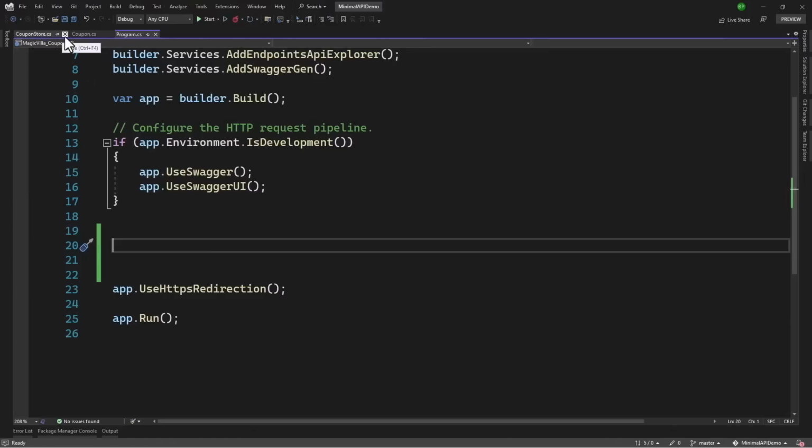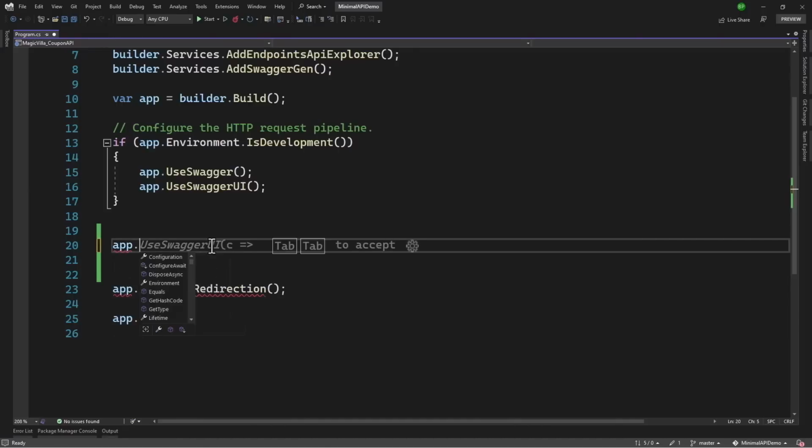Now that we have coupon store and coupon model, it is time to add the first endpoint that will retrieve all the coupon. So we will say app.MapGet endpoint, and the route here, rather than calling it coupon, I typically like to add API in front of that. So we will say /api and then coupon.